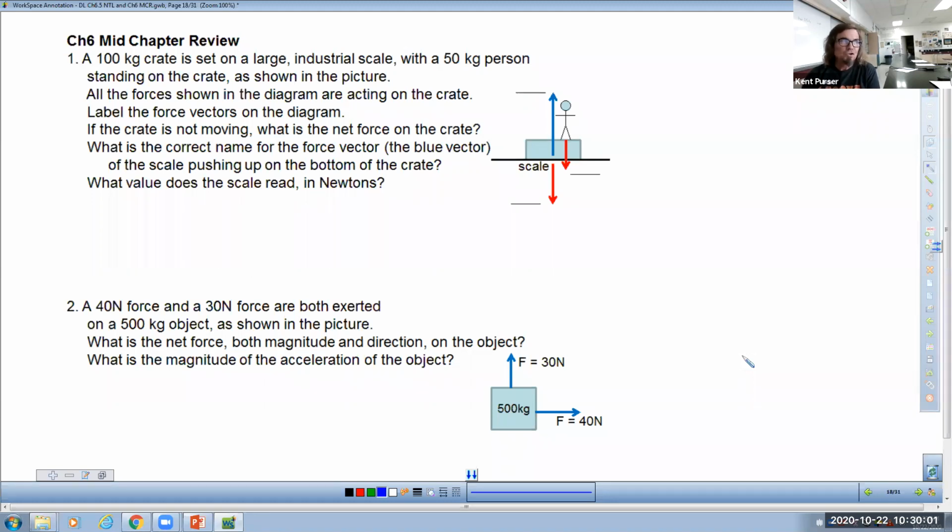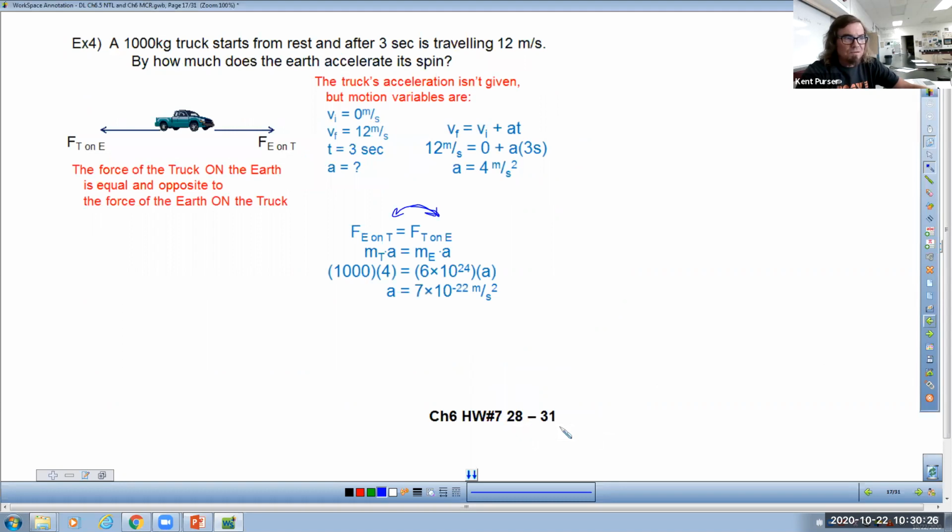You need to make sure that you can answer these questions, right? Go through this and say, okay, could I label the forces that are here? Do I understand what's going on? And then go from there. All right? But I will stop because we spent so much time on the homework today that we'll just go over all of the mid-chapter review, 6 questions, along with these 4 questions on Monday.